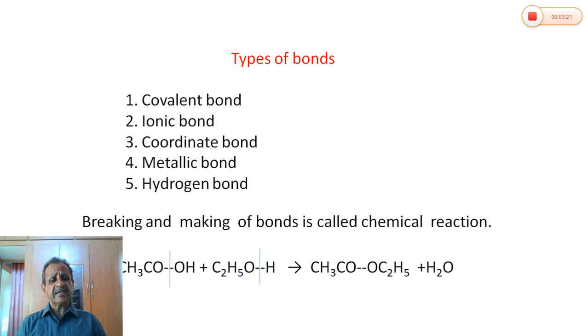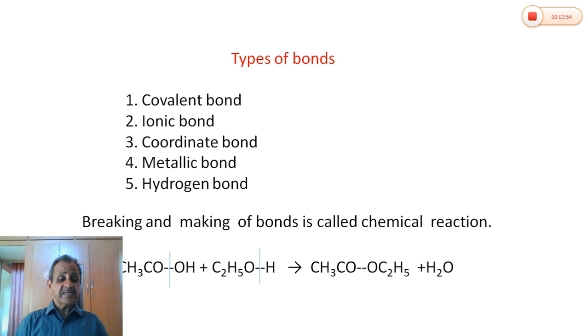What is a chemical reaction? A chemical reaction is nothing but breaking and making of bonds. When reactants are mixed to form products, we say a chemical reaction has taken place. Reactants are converted into products. If you consider the reaction between acetic acid and ethyl alcohol to form ethyl acetate, acetic acid and ethyl alcohol molecules are reactant molecules, and ethyl acetate and water are products.